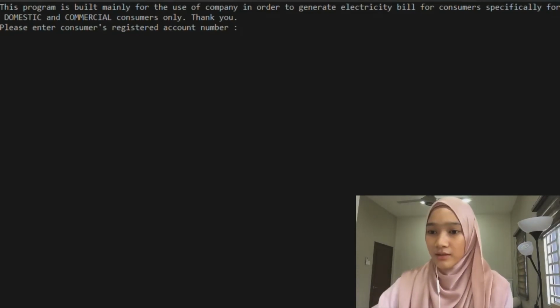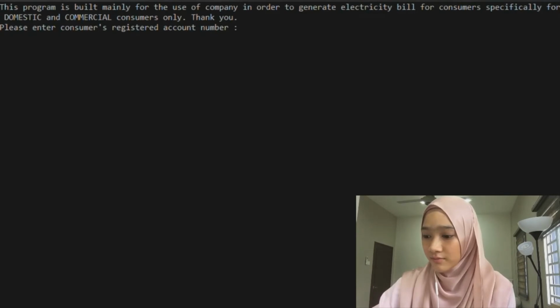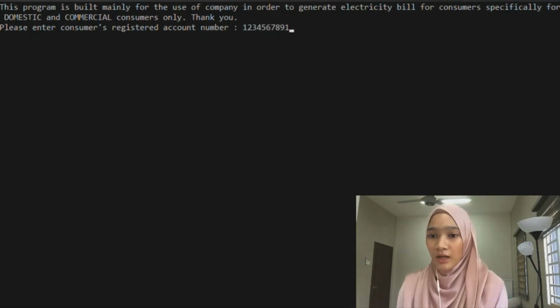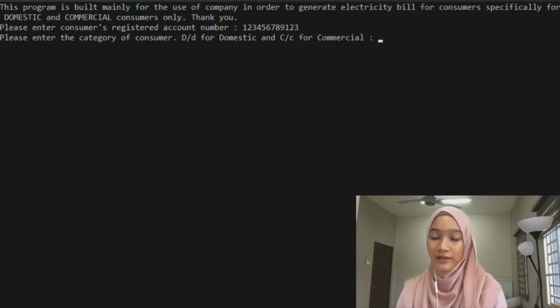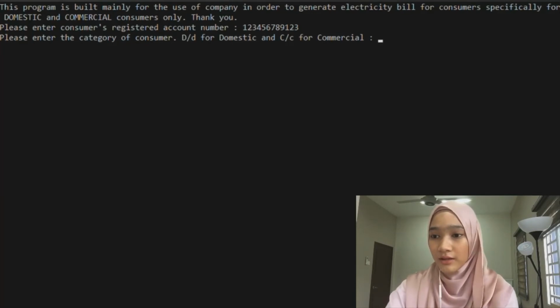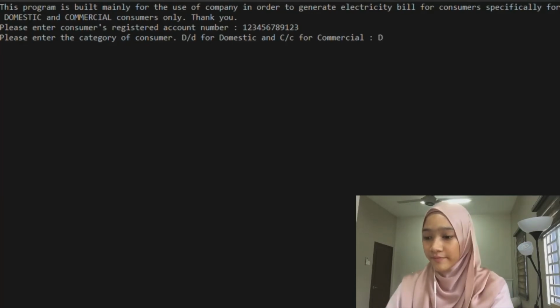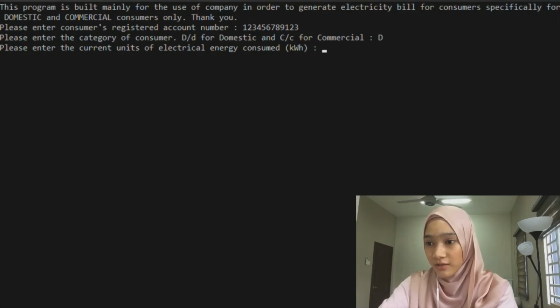So I will enter the 12-digit number. After that, the user needs to enter the category of the consumer: D for domestic and C for commercial. The user needs to input either one of the categories, and I will enter D for the domestic category.